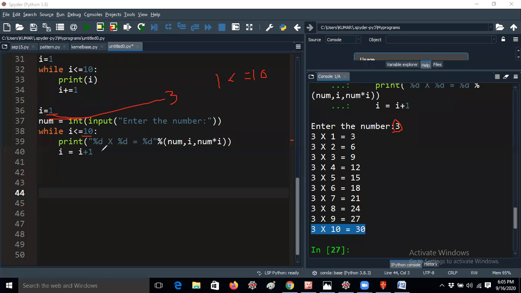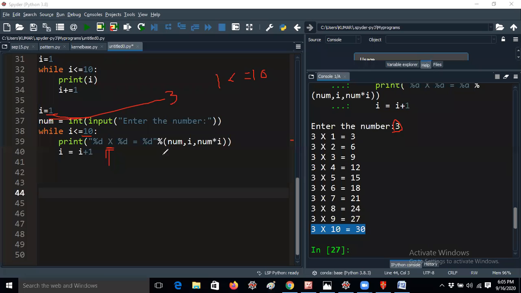So print percentage d into percentage d. Here it is x only. It is not a star symbol, because in the tables you get an x only. There is no cross symbol, so I'm just using x only. It does not perform any operation. It's just a character only.